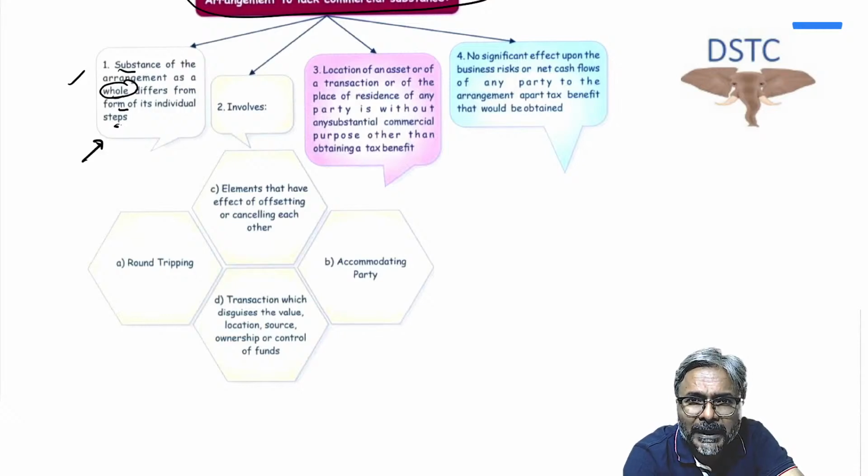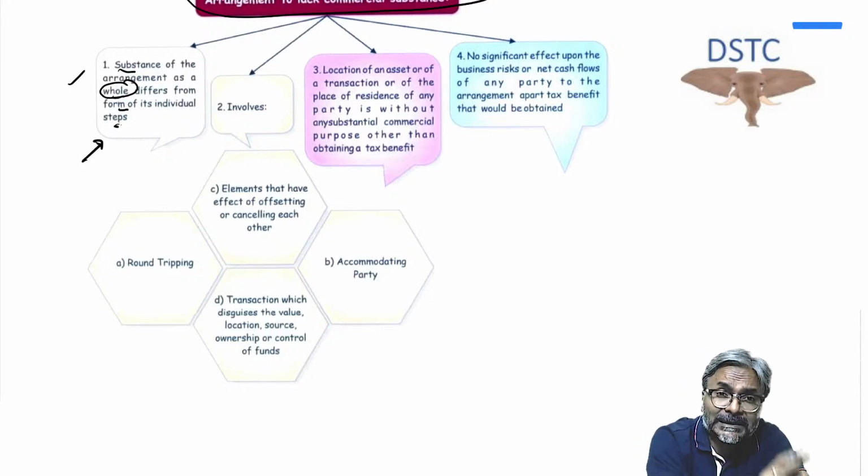This is a main business function that they are undertaking in India through those 10 branches. If you see the individual steps, it will not be considered so. But if you aggregate the entire thing, then it will be considered as performing a main business function.